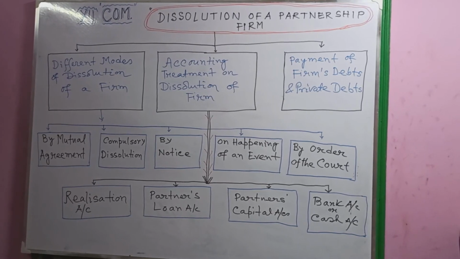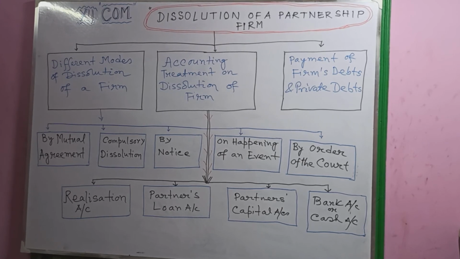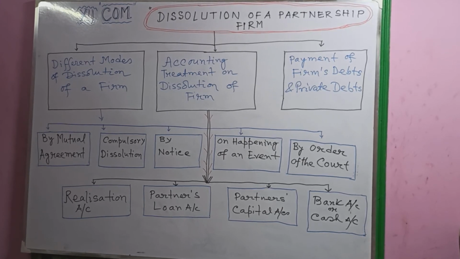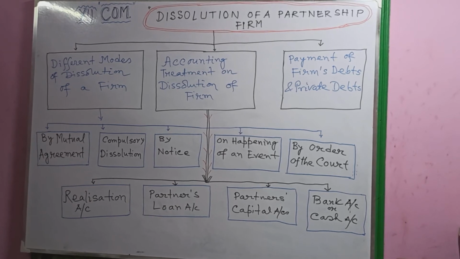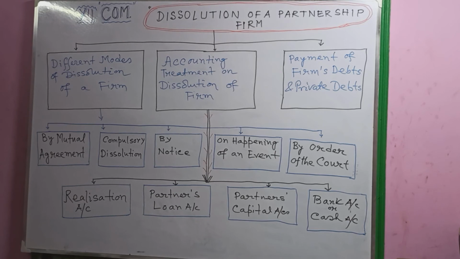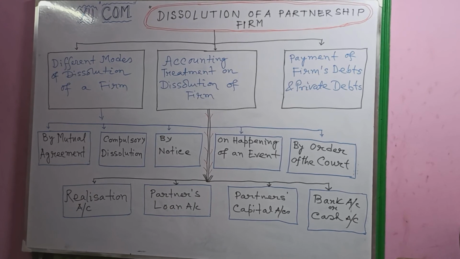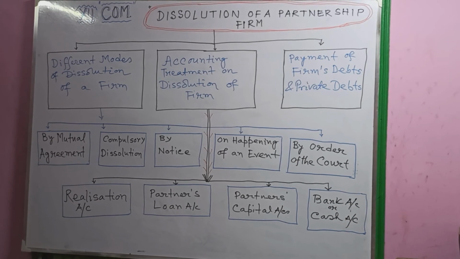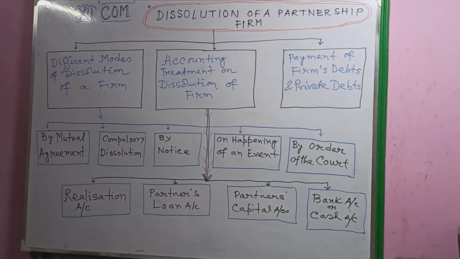The amount realized from the sale of assets of the firm is first used to pay off the firm's debts, and if there is any surplus available, it is distributed among the partners. But the amount realized from the sale of the private estate of the partners will be used first to pay the private debts of the partners, and if there is any surplus available, it will be used to pay the firm's debts. This is the theory portion of dissolution of partnership firm.